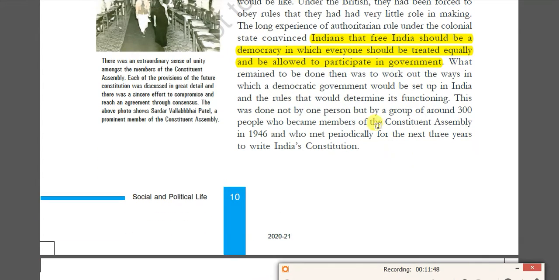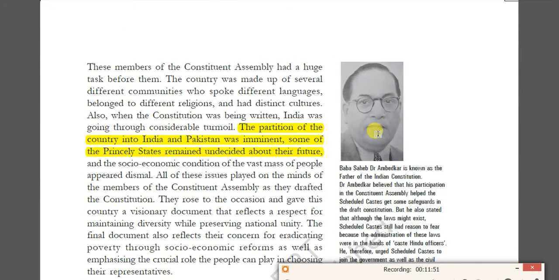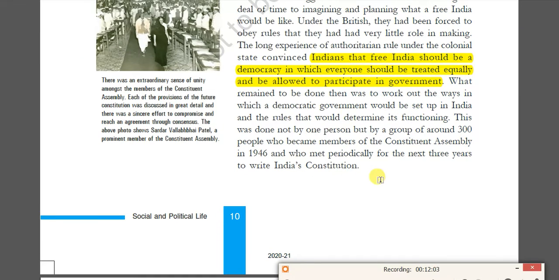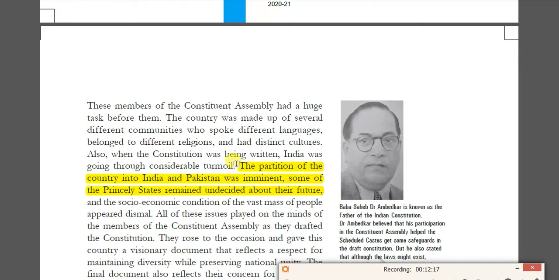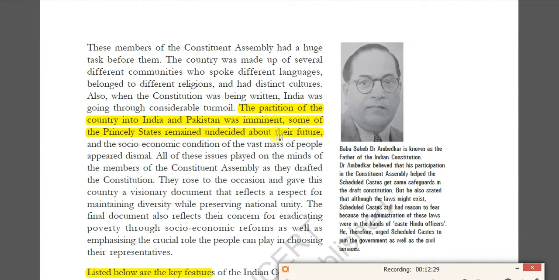That is why the most important thing they wrote is that everyone who has completed the age of 18 should have the right to vote. That is called universal adult franchise. The members of the Constituent Assembly, more than 300 members, strongly believed that everybody should have the right to speak, the right to religion, and the right to vote in elections also. But a small situation, or turmoil, you can say, happened: the partition of the country into India and Pakistan was imminent. Some of the princely states remained undecided about their future.